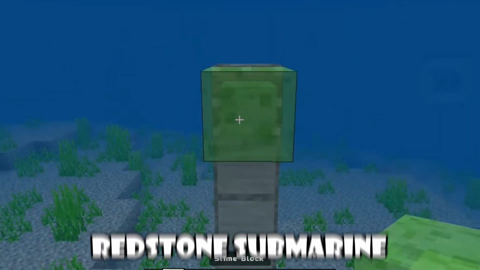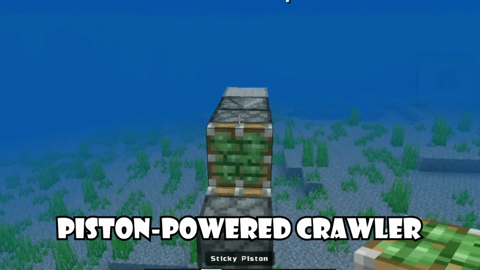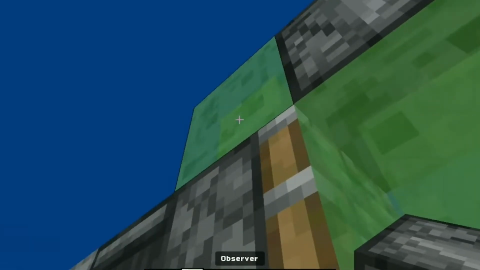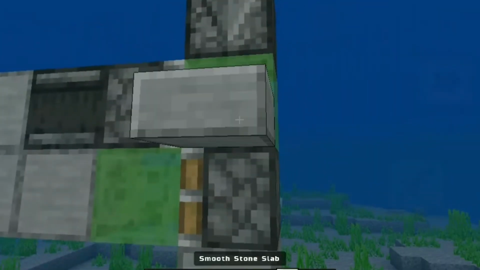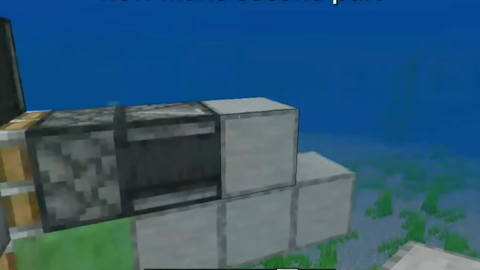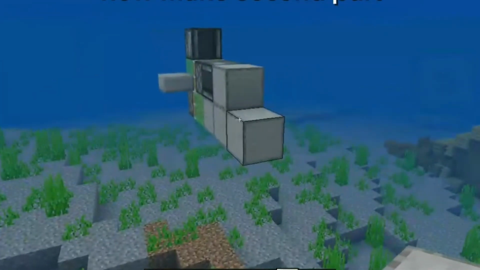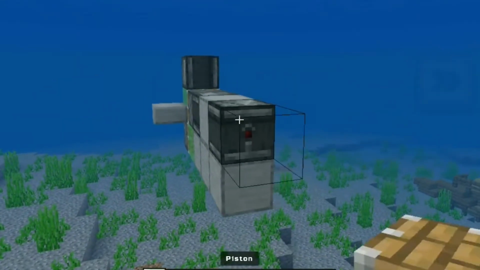This redstone submarine is a compact, piston-powered crawler that works underwater, giving you total control under the waves. It is not a boat or a building. It is an underwater fortress that will bring fortune to you.